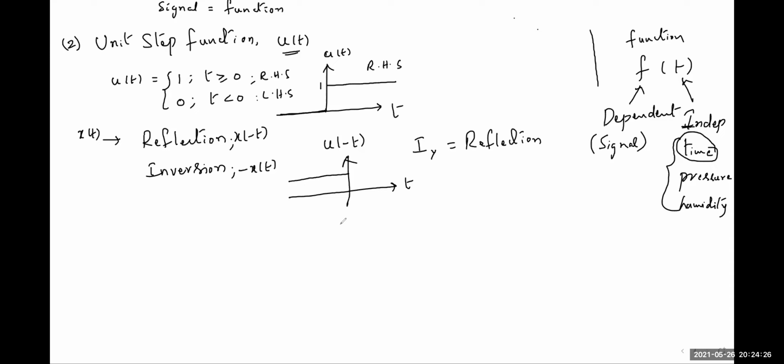Similarly, u of t inversion is written like this, minus u of t. Here inversion means this is the minus u of t signal. Here amplitude is minus 1. Here it is 1 amplitude. So this is also mirror image with respect to the x-axis. This is called inversion of the signal.